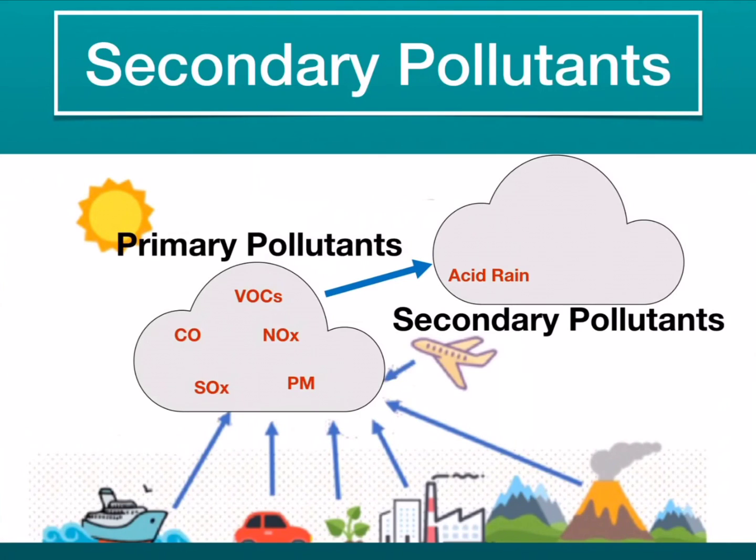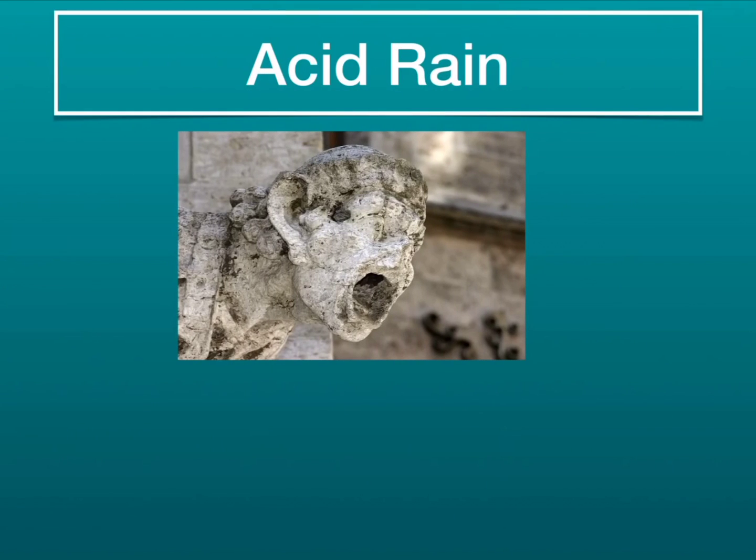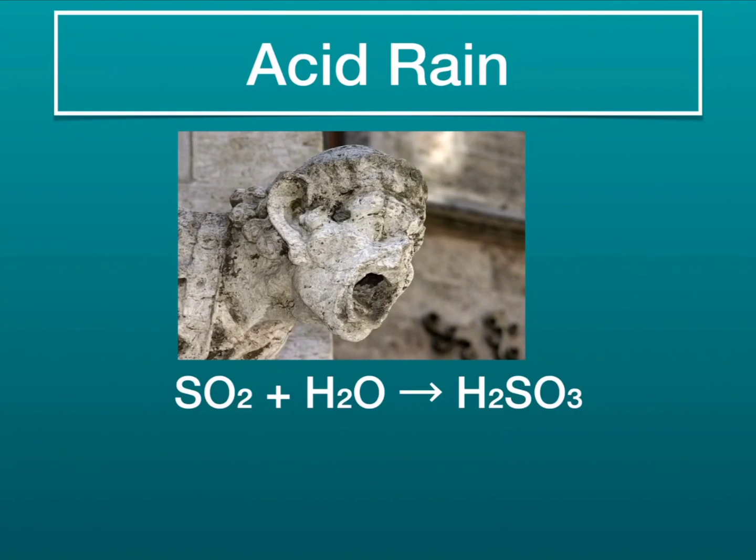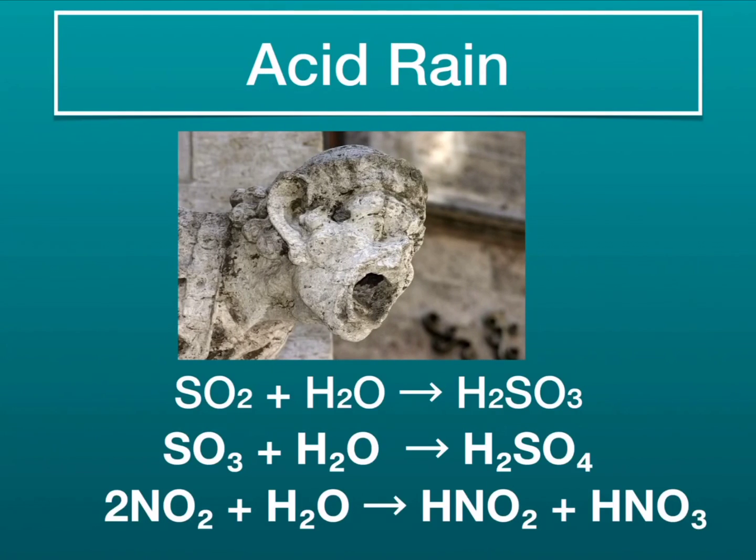Secondary pollutants form from primary pollutants emitted directly from a combustion process that then react in the atmosphere. Examples include acid rain, ground-level ozone, and photochemical smog. Acid rain is formed when oxides of sulfur and nitrogen dioxide react with water in the atmosphere to form various acidic compounds. When the compounds fall to the ground, they can cause damage to plants and can increase the acidity levels of our soils, rivers, and streams, affecting the delicate balance of ecosystems that live in these environments. Acid rain also accelerates the decay of irreplaceable buildings, statues, and sculptures.